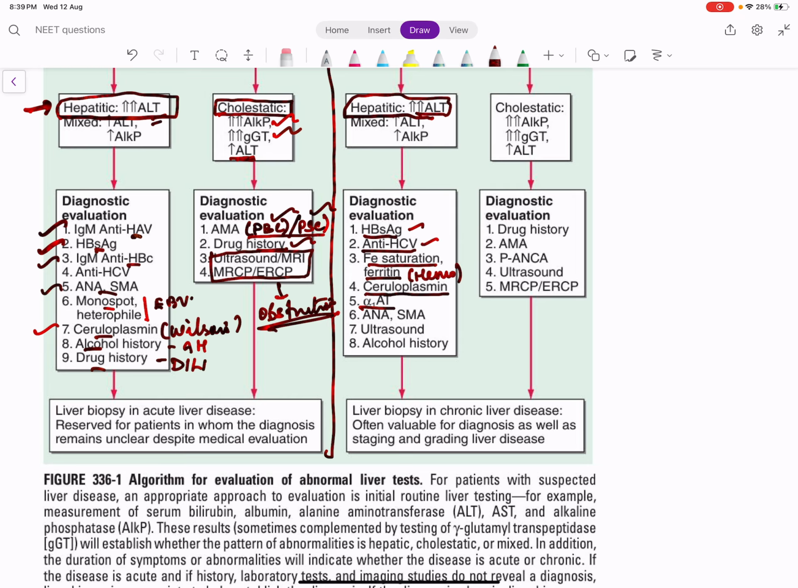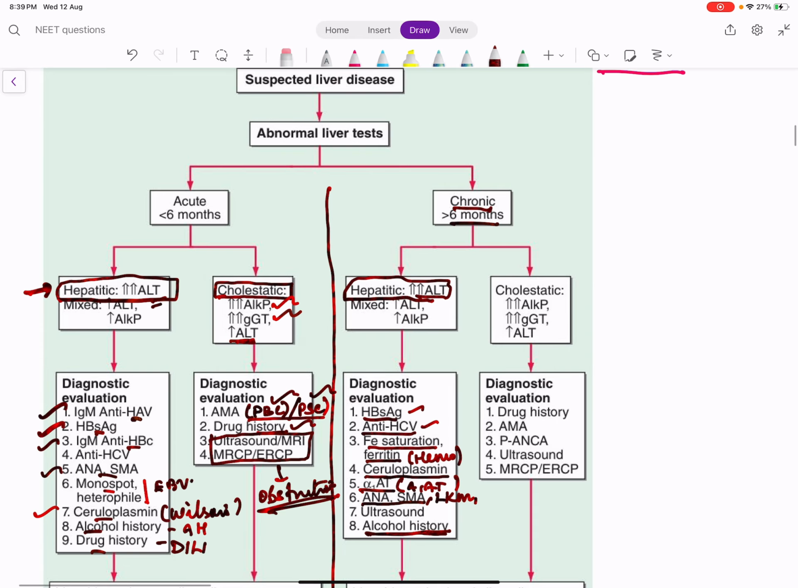Alpha-1 antitrypsin, which means alpha-1 antitrypsin deficiency is one cause of chronic hepatitis. Then of course our ANA profile, SMA and LKM1 to rule out autoimmune hepatitis. Then alcohol. Still alcohol is a cause of chronic hepatitis. So hepatitis B, hepatitis C, Wilson's, hemochromatosis, alpha-1 antitrypsin deficiency, alcoholism. These are the causes of chronic hepatitis.